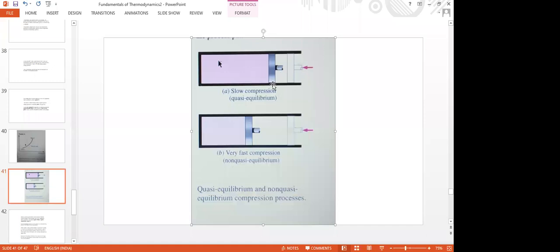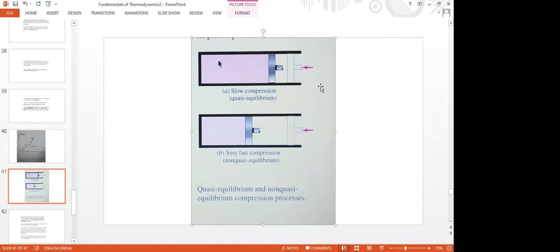And theoretically, there is no quasi-equilibrium real process. All the real processes are, of course, not slow processes, but they can be studied. That means, what is the work done by our real process? It can be calculated by approaching it with the quasi-equilibrium concept. Then, to some extent, we will assess the real process behavior.